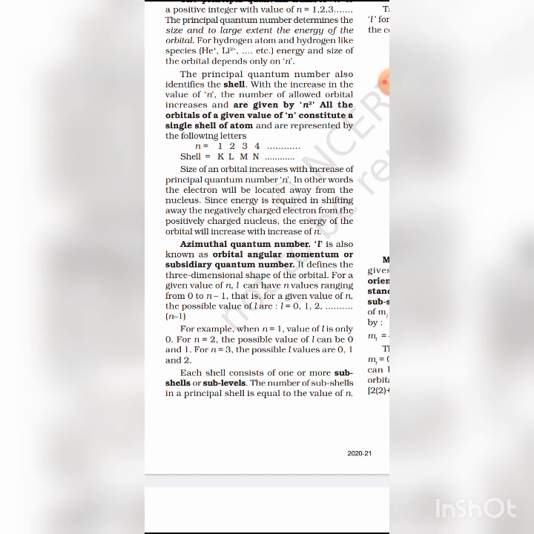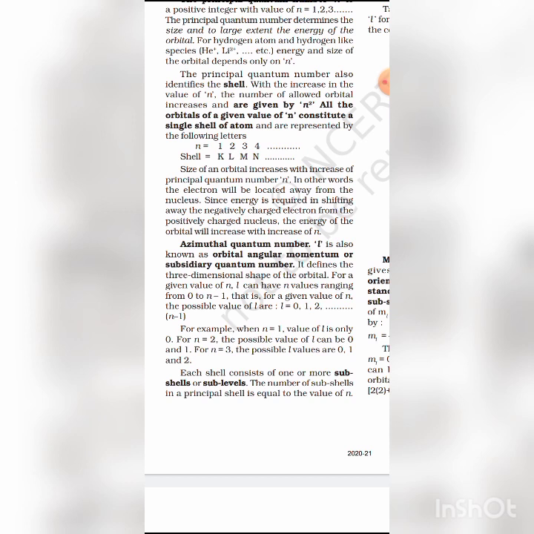Now, magnetic quantum number. An electron having angular momentum produces a magnetic field which can be observed. The observed magnetism shows the quantized nature and is described by the magnetic quantum number, and it is denoted by ml, small m with suffix l. Okay, and its value depends on the value of l, that means angular momentum quantum number.